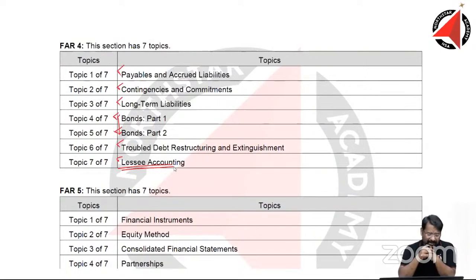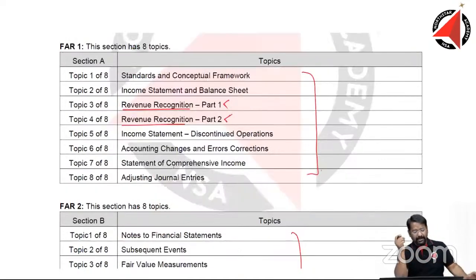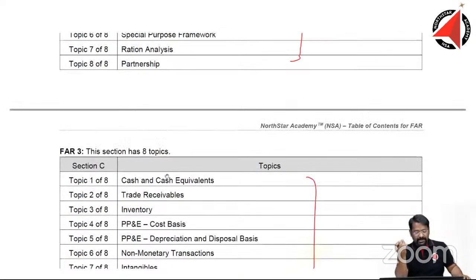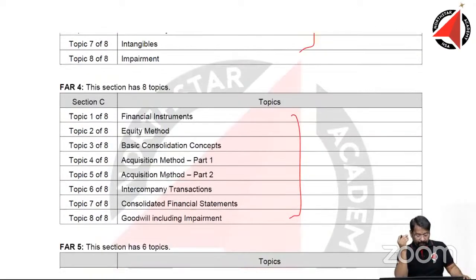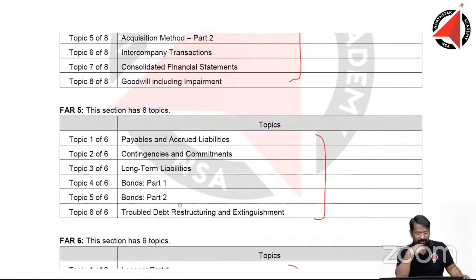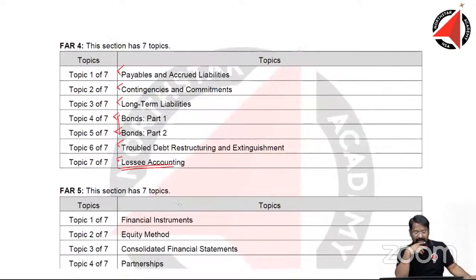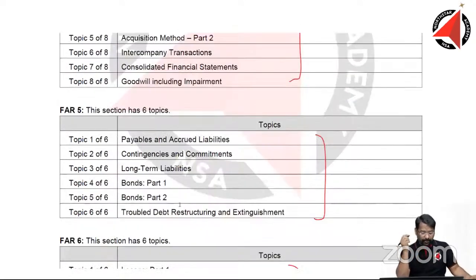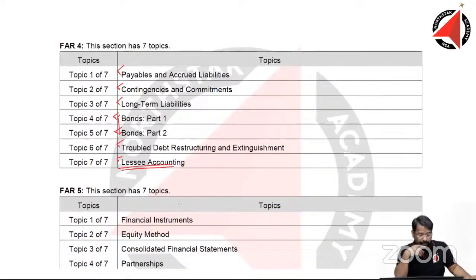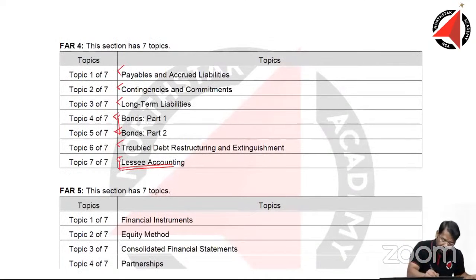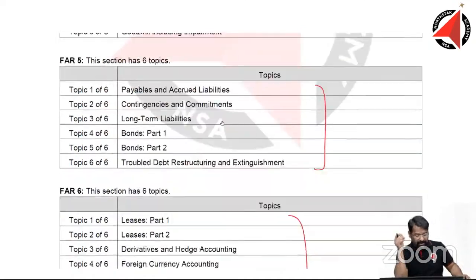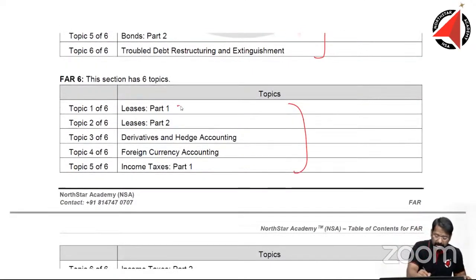With regard to the other chapters, we'll have to see, because most of these chapters, if you look at the old syllabus, most of these chapters were not there in the old syllabus, right? So these are fairly new. For example, this one, not most, actually this chapter was not there. It was covered here.